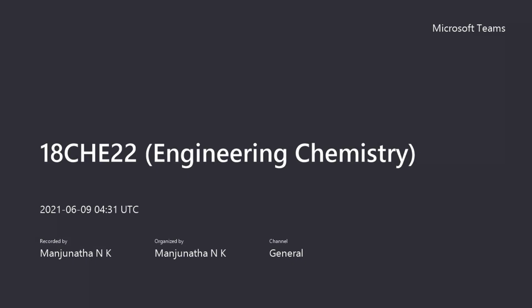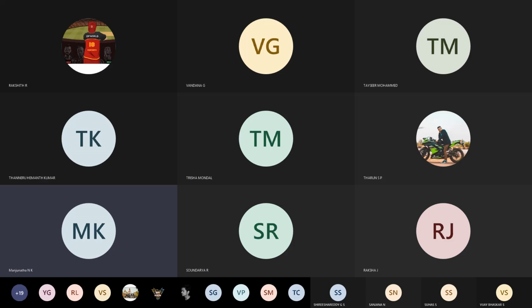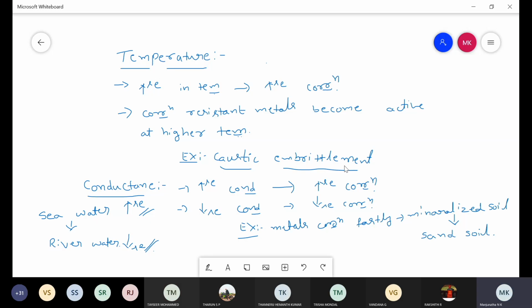Friends, in the last class we discussed factors affecting the rate of corrosion. Sometimes, when we expose metals to a corrosive environment, the metal undergoes corrosion very fast, and sometimes very slowly. It is because of some factors.